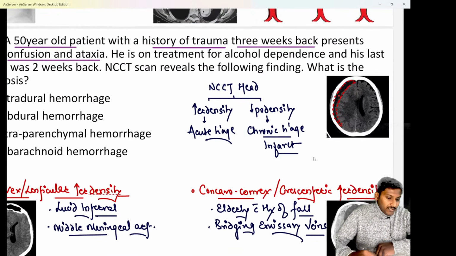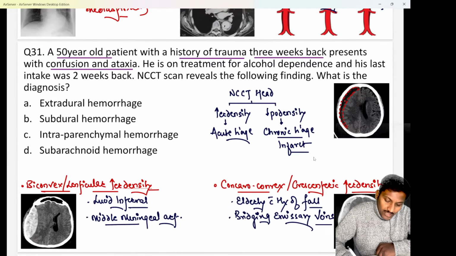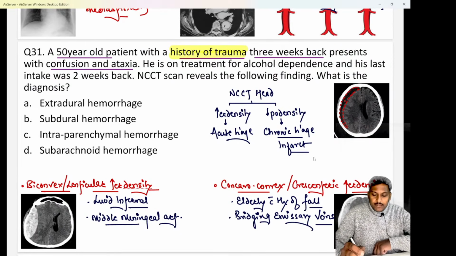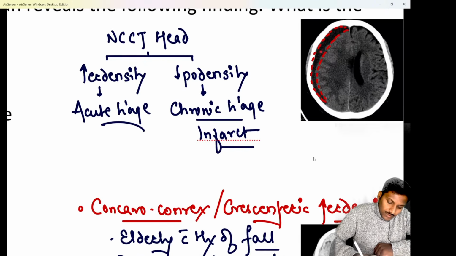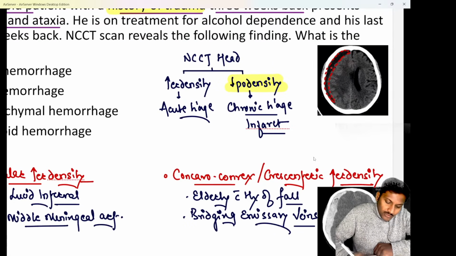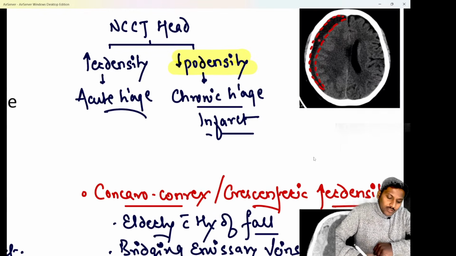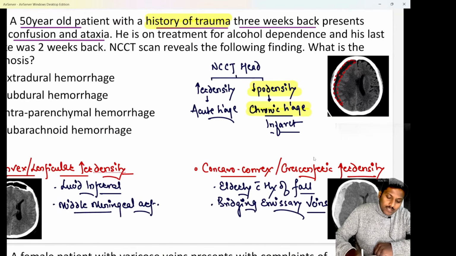So here they are saying that the patient had a history of trauma. And if you see the NCCT, you are able to see a concavo-convex or crescentic hypodensity. We know hypodensity on the NCCT is usually suggestive of chronic hemorrhage or an infarct. If you think about both conditions, the more likely case is a chronic hemorrhage, because there is a history of trauma.